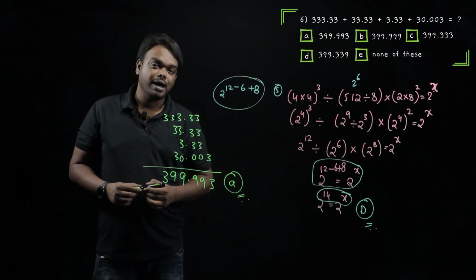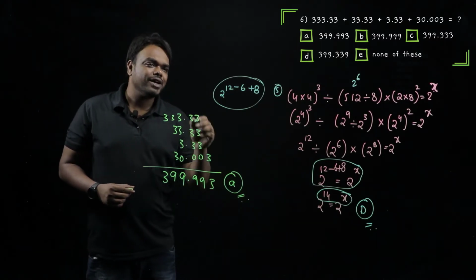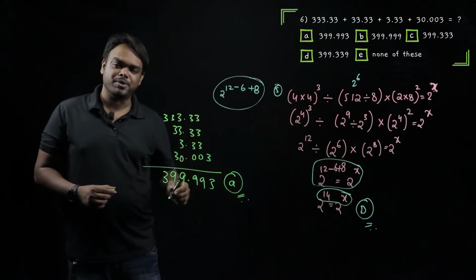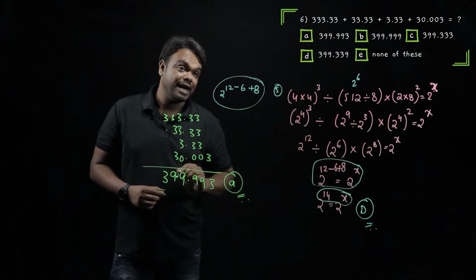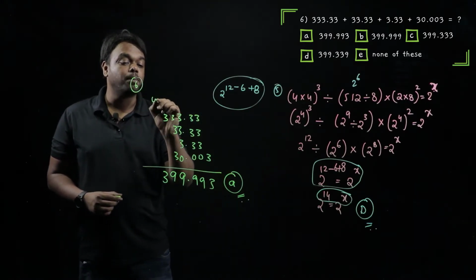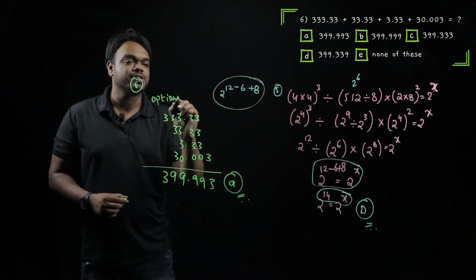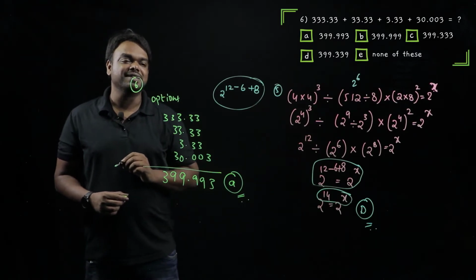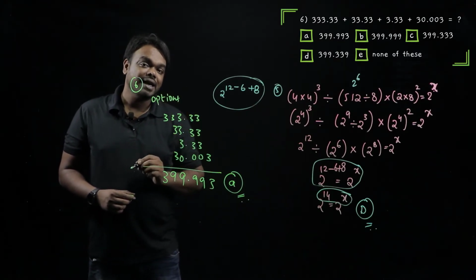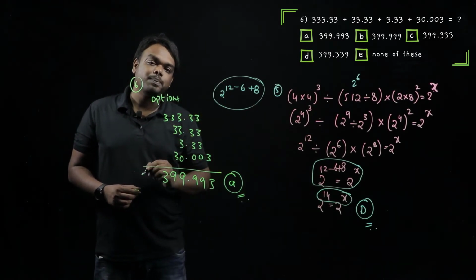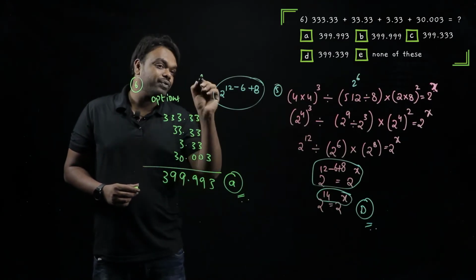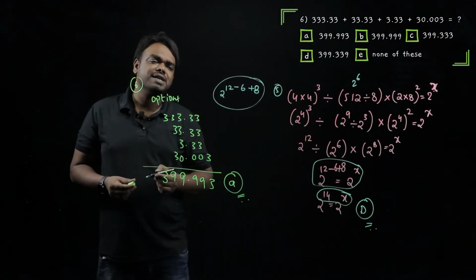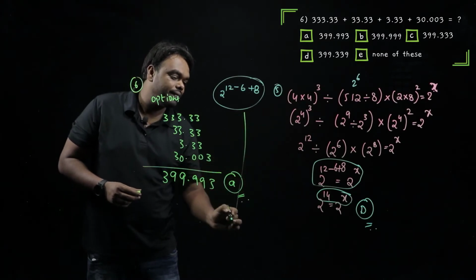Or another way of solving. Should I really do this entire step? No. That's where our options come into the picture. Just look at the options, guys. 0.993, 0.999, 0.333, 0.339. If you see, the values after the decimal point are different in all the options. So we just have to deal with the decimal part.